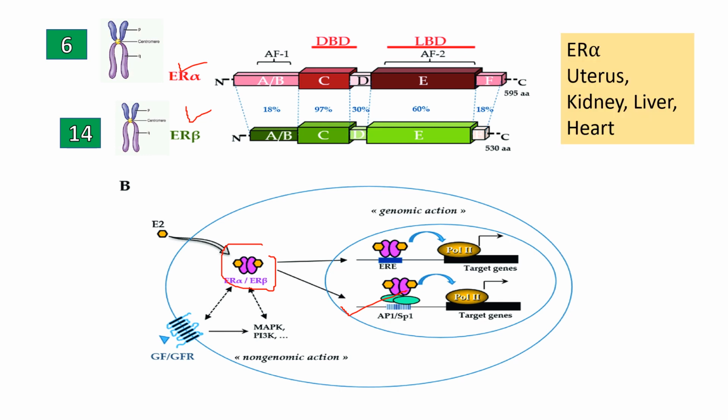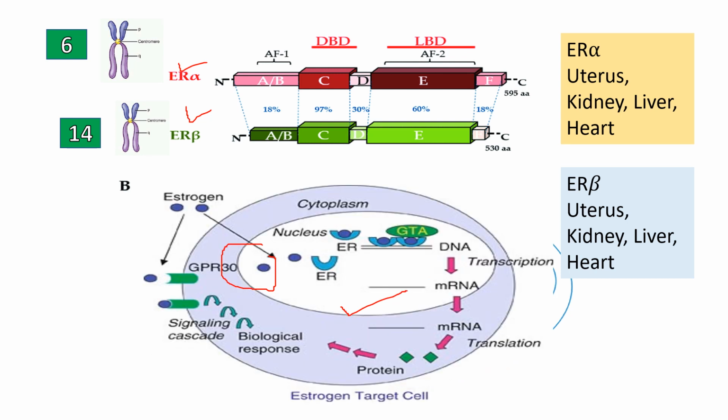This is the location of ER alpha: uterus, kidney, liver and heart. ER beta: the uterus, kidney, liver. Here there will be both ER beta and ER alpha. Again, when it acts over here, there will be release of mRNA, which will cause translation of proteins, and all these functions of estrogen we know in the uterus, in the cervix, in the brain, in the breast. So many actions will take place, and all these actions are genomic actions, working through the nuclear receptor.